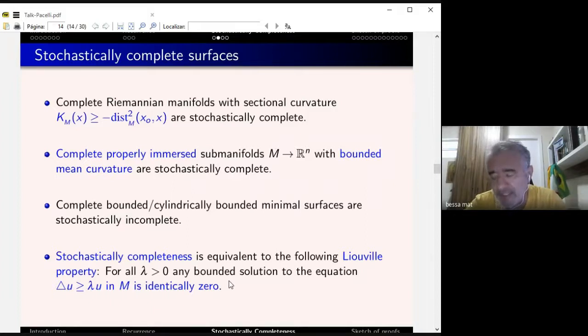And also there is a Liouville property, a characterization of stochastic completeness. It is equivalent to the following: for any positive lambda, any bounded solution to the equation Laplacian of u greater or equal to lambda u is identically 0. This is also a very treatable way to approach stochastic completeness in minimal surfaces.